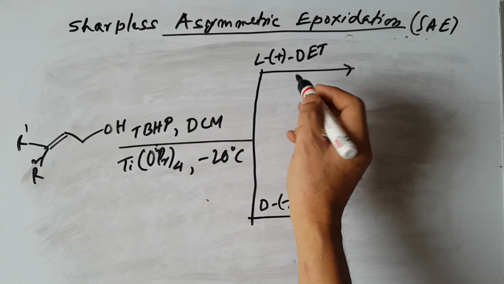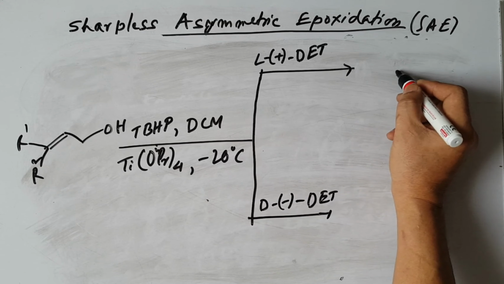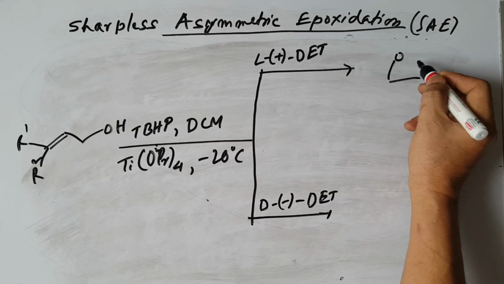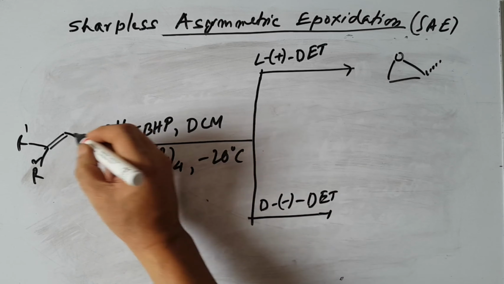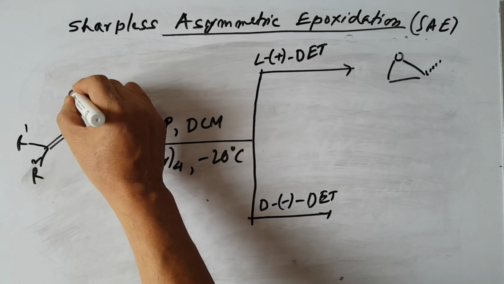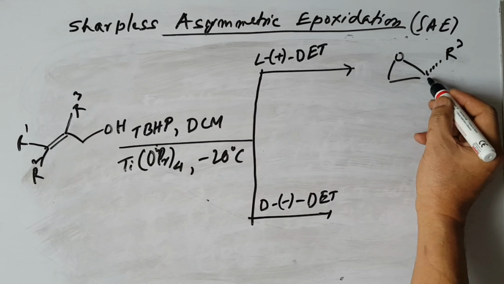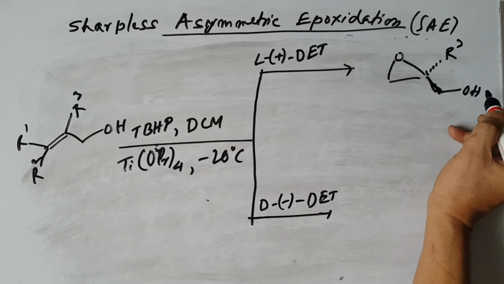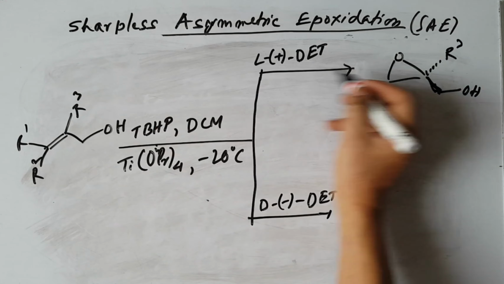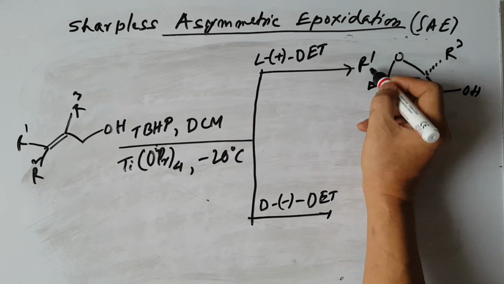When you use the positive tartrate, you get product one. Here O, then R1, R3, and here we get this allyl alcohol type OH, and R1 and R2.